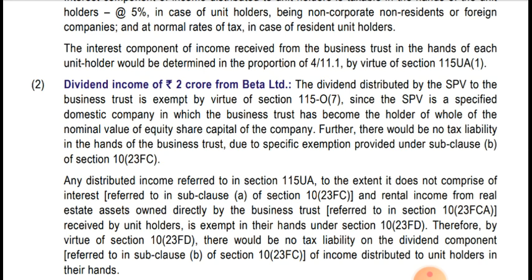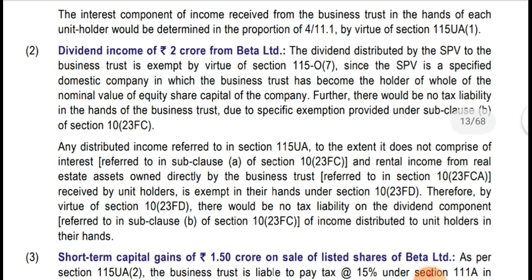So moving to the next para, any distributed income referred to in section 115UA, to the extent it does not comprise interest and rental income from real estate assets owned directly by the business trust, received by the unit holder, is exempt in their hands under section 10(23FD).